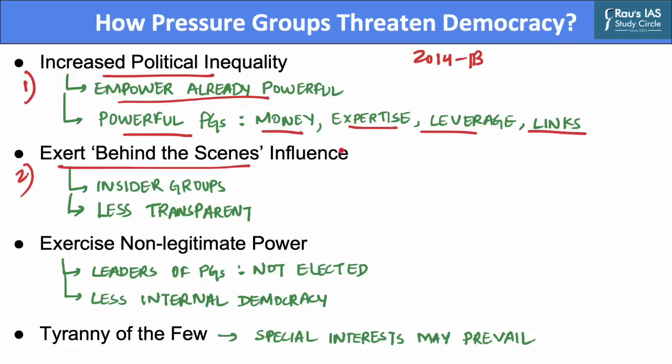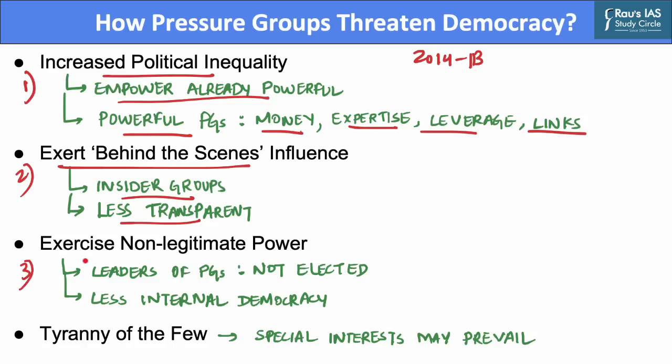This particularly applies in the case of insider groups whose representatives move around the corridors of power, which are unseen by the public and away from media scrutiny. Through insider links between these groups and the executive, they bypass parliamentary scrutiny, thus rendering the parliamentary process insufficient in controlling or demanding accountability from the government.